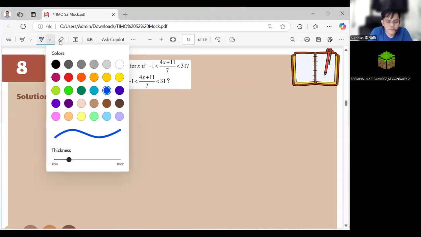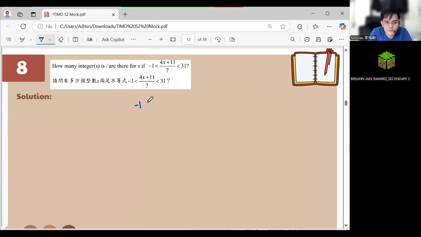So for this one, we have it as -1 less than or equal to (4x plus 11) all over 7, less than or equal to 31. What we're gonna do is multiply everything by 7. Okay? So this becomes -7 less than or equal to 4x plus 11, less than or equal to 217, right?